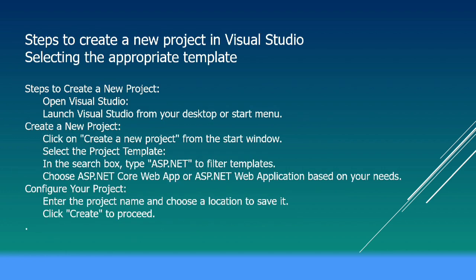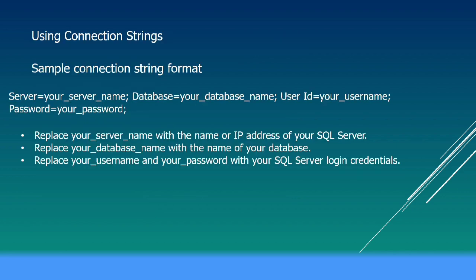Open Visual Studio and create a new project. Select the appropriate template for your ASP.NET application to get started. Connecting to SQL Server requires a connection string. Here is a sample format that you use. Make sure to replace the placeholders with your actual server details.